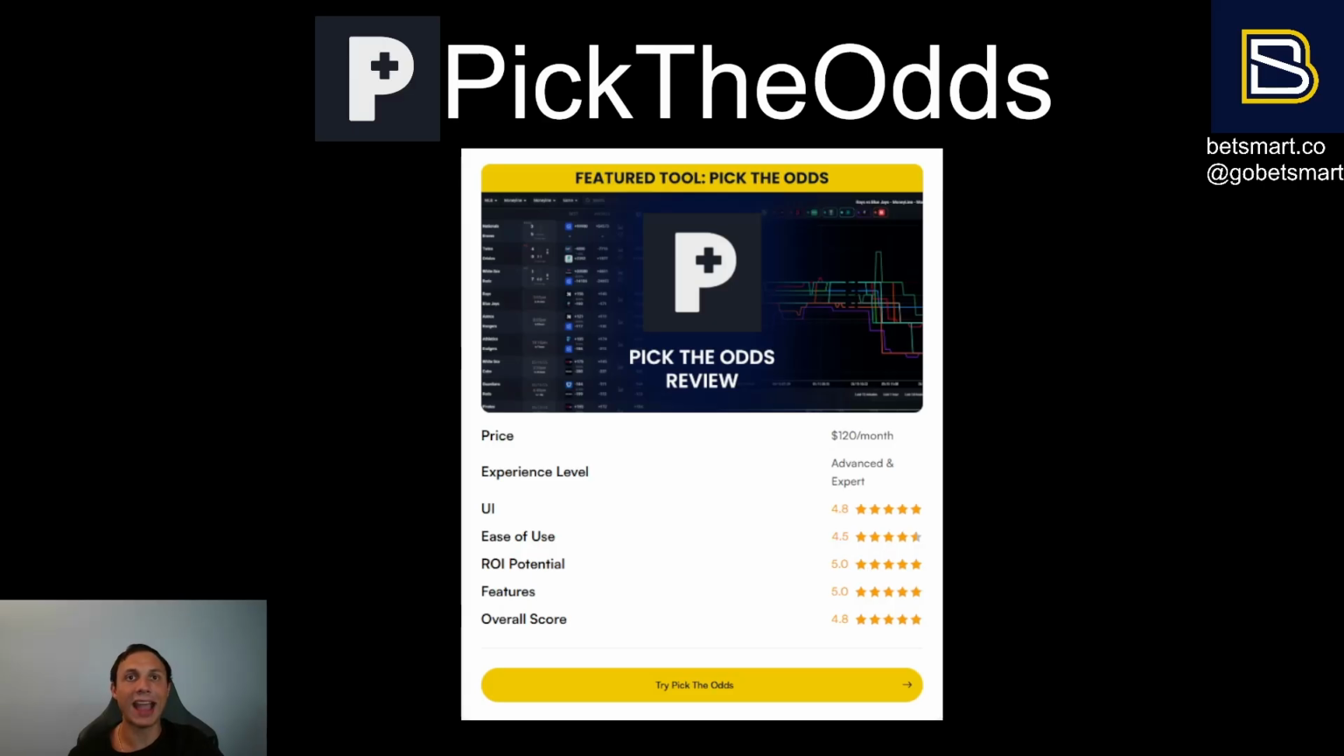With that being said, I highlighted the scoring system earlier, and Pick the Odds finishes with an overall score of 4.8, making it one of the highest rated, if not actually tied for the highest rated score on betsmart.co. The UI is 4.8. I know I mentioned that the odds screen can use a little bit of a refresh. It looks great as it is. The UI refresh for the odds screen is more of a personal preference. Ease of use is a 4.5.